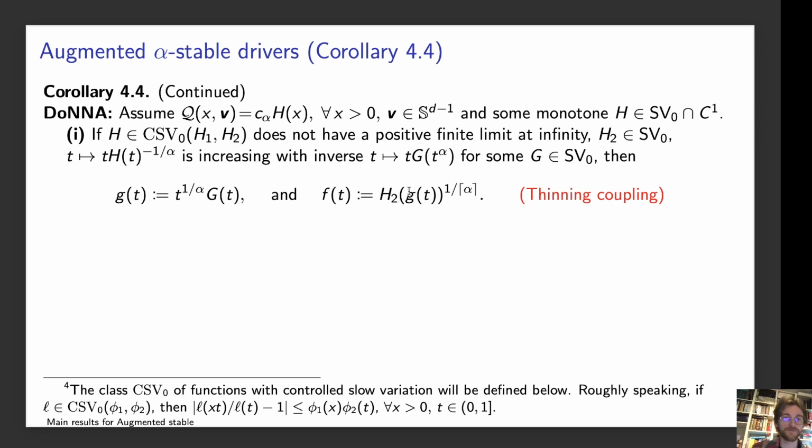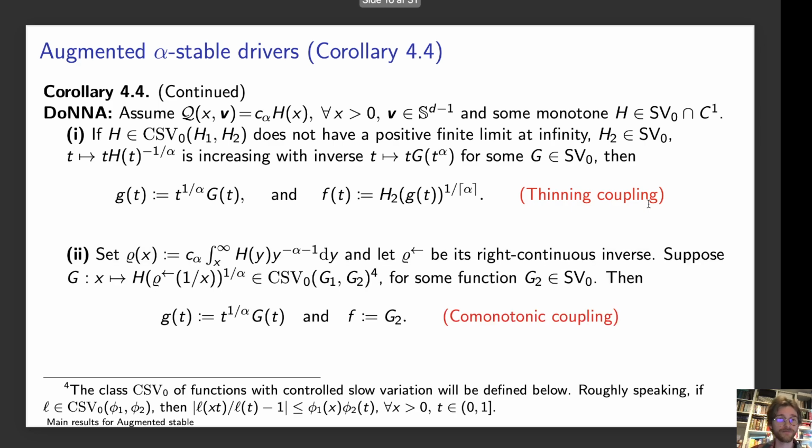Then our scaling function making X_t converge to Z is t to 1 over alpha times g of t, and our f, which makes the family tight, is slowly varying. It's specifically h2 of g of t to 1 over the ceiling of alpha. So the biggest difference here is that we now have a slowly varying rate.